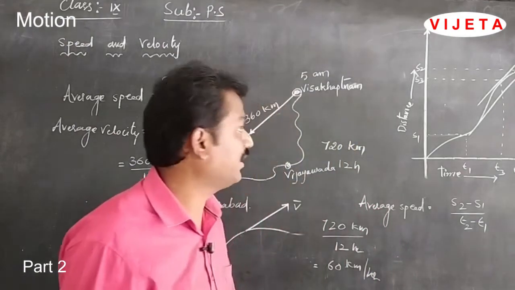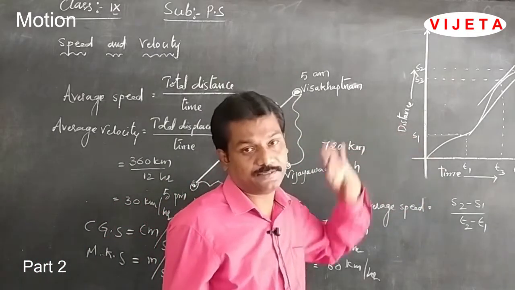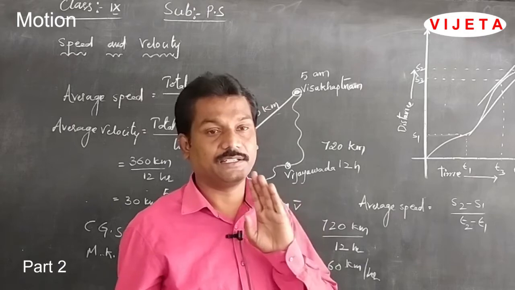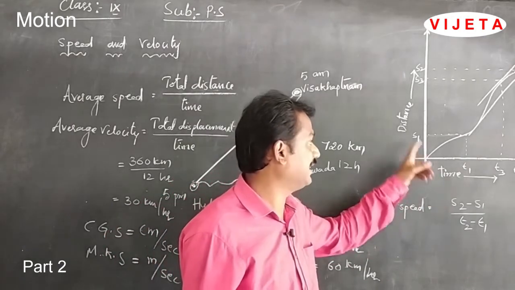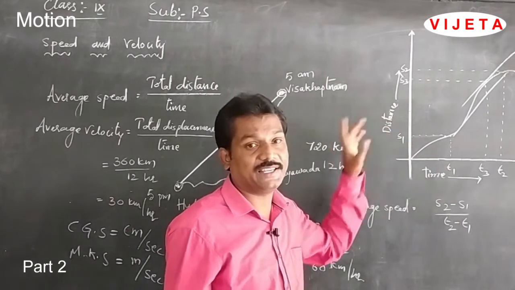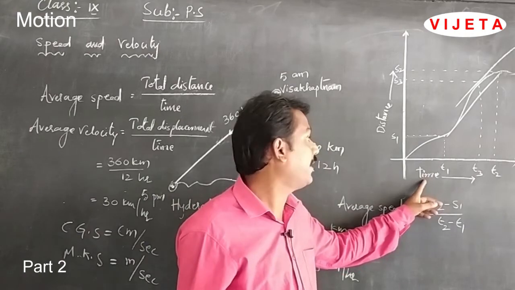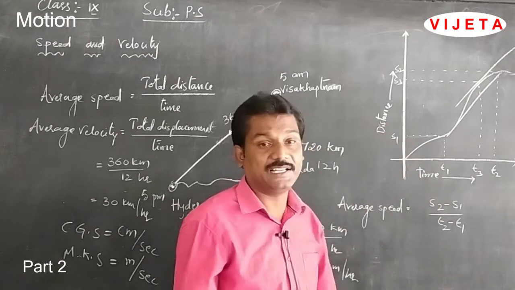For example, for this we have to draw a graph between time and distance. This is the x axis and this is the y axis. On the x axis we take time, and on the y axis we take distance.